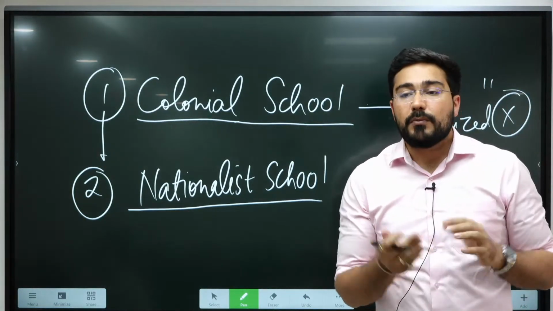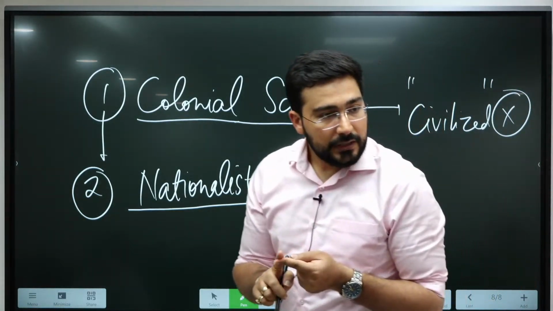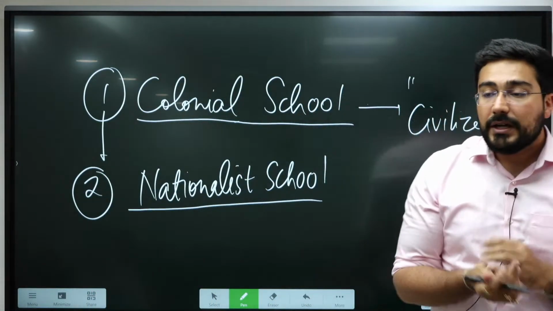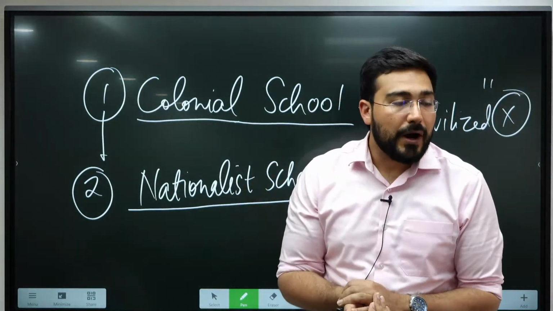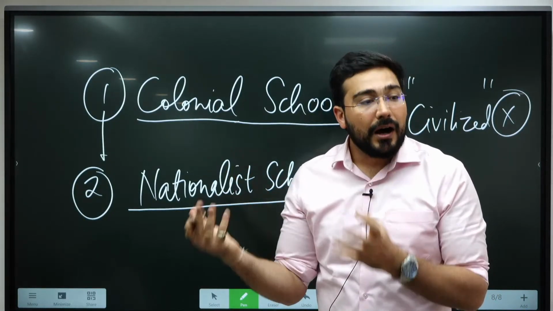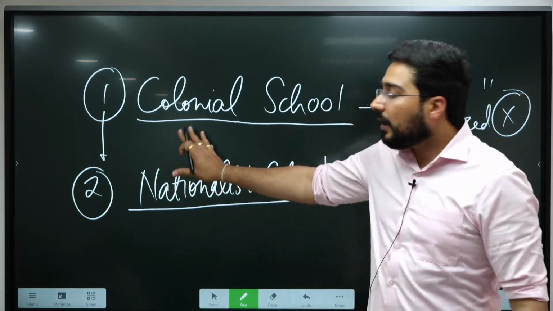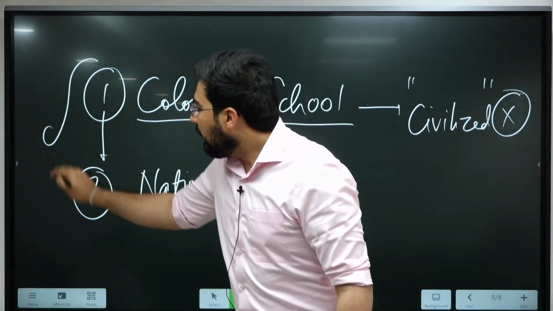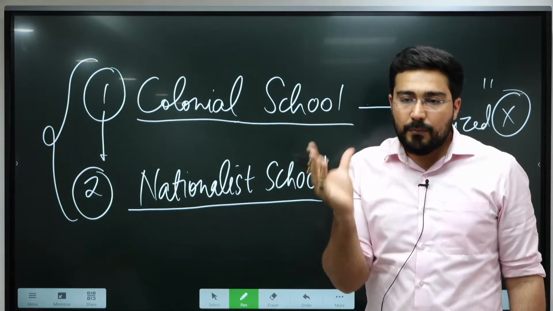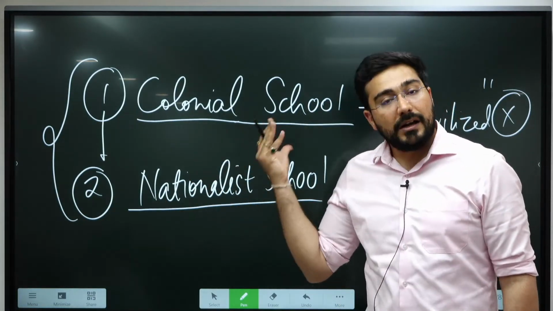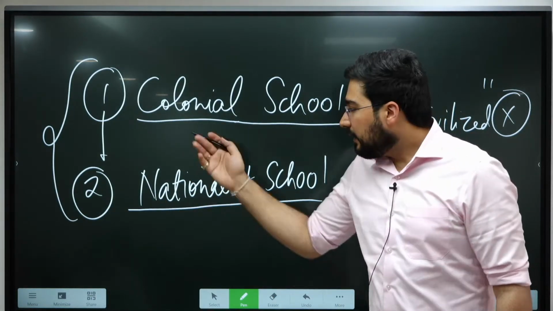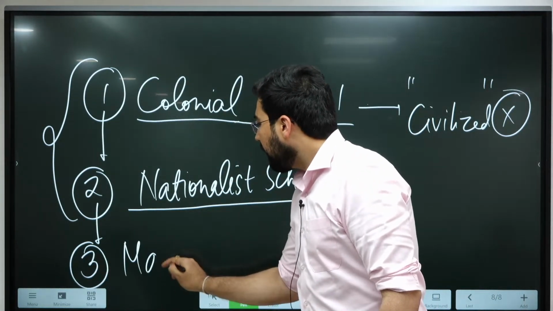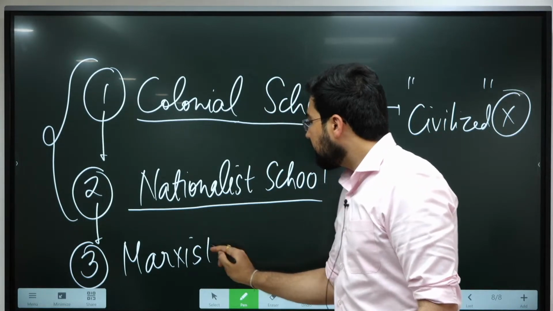They did not pay much attention to society. They did not pay much attention to economics of those times. They did not pay even more important part of India, that was art and architecture. These areas were not explored by these two schools. So that's why their area or the ambit of study remained limited in nature. That's why the third school is known as Marxist school.